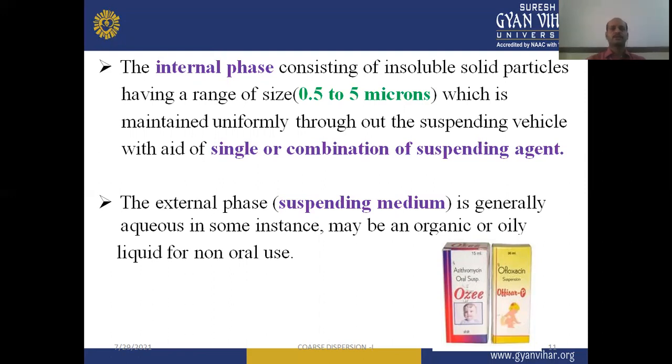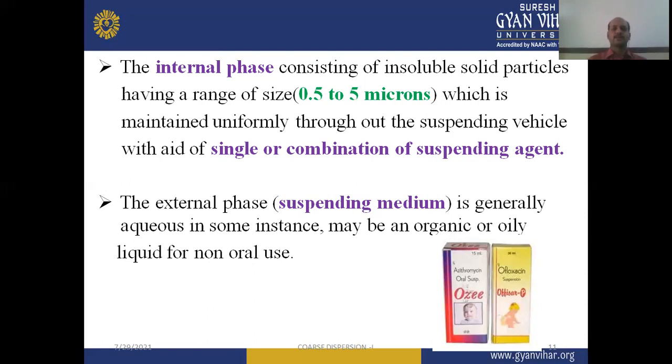So the internal phase consists of insoluble solid particles having a size range of 0.5 to 5 microns, which is maintained uniformly throughout the suspending vehicle with the aid of a single suspending agent or a combination. When we go through the formulation of suspension in detail, we will discuss what the suspending agents are and how they help to formulate a particular type of